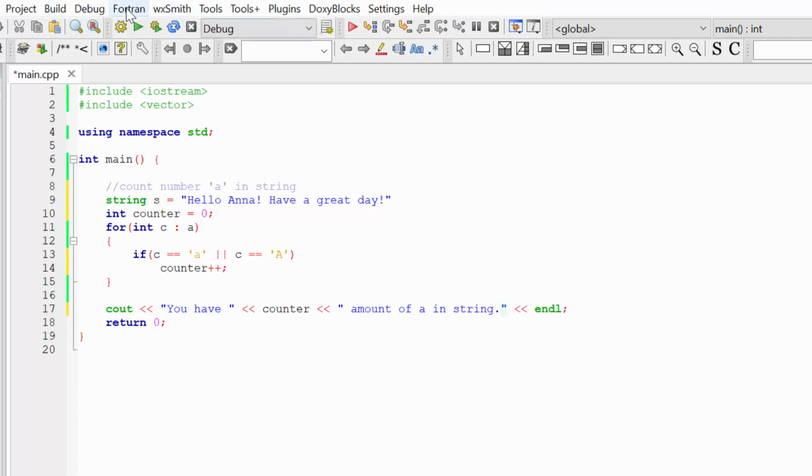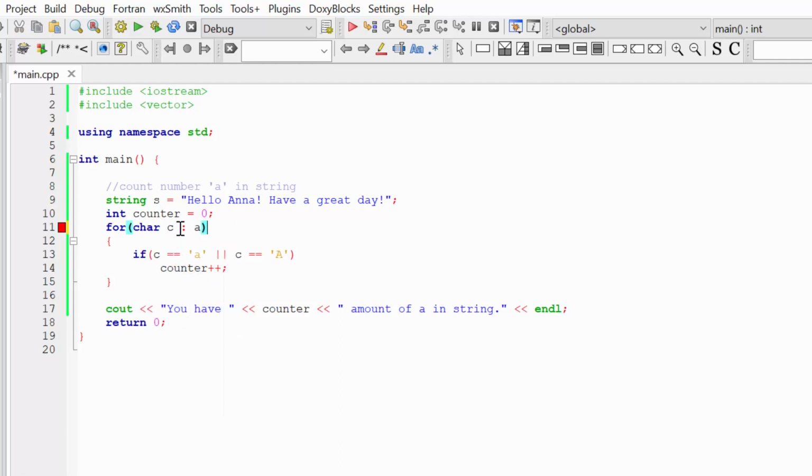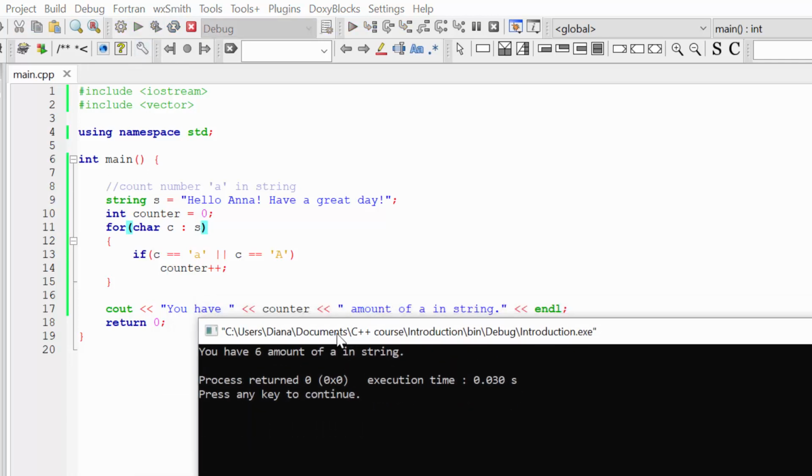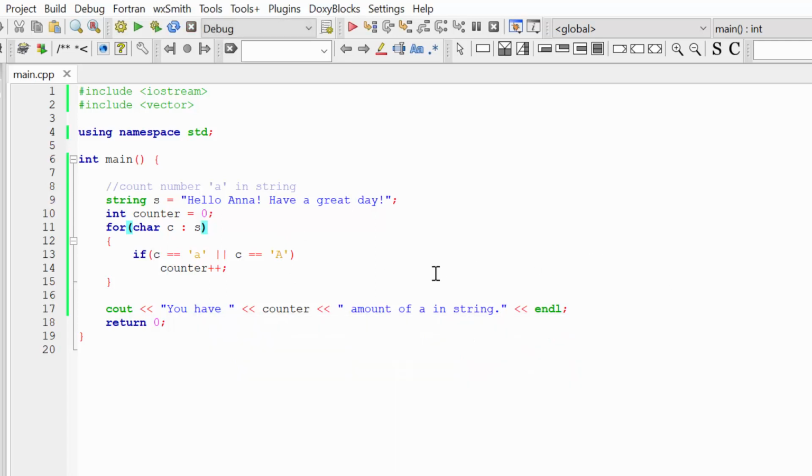Okay, let's build and run this program. You see I have a building mistake. Of course, I told you that string consists of chars. So when we iterate a string, we need to use variable char. Let's build and run this program again. And you can see "you have 6 amount of a in string". So I guess I calculated it wrong: 1, 2, 3, 4, 5, 6. Yeah, everything is okay. We have 6 a, and using range-based for, we calculated the amount of a in our string.